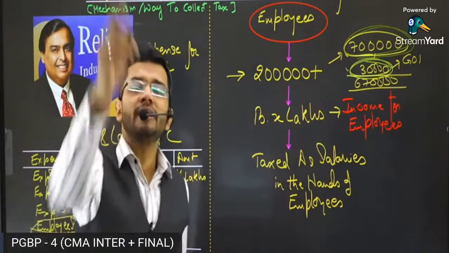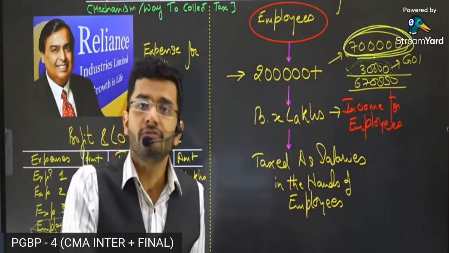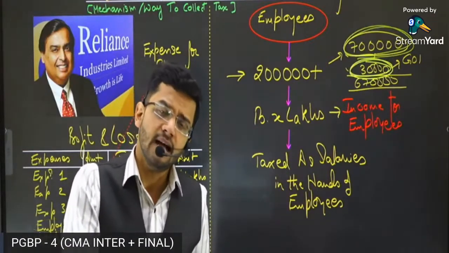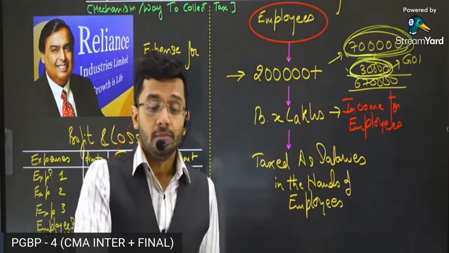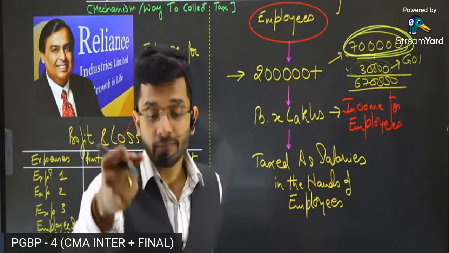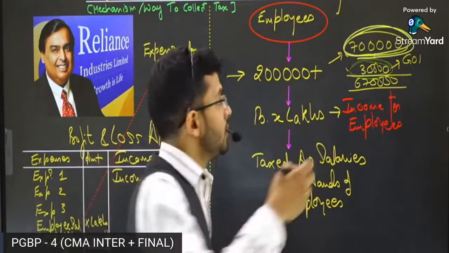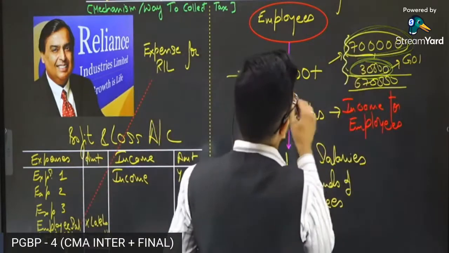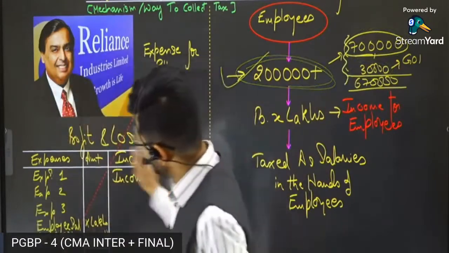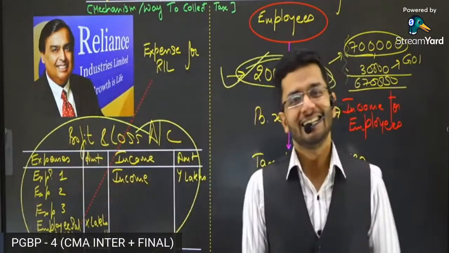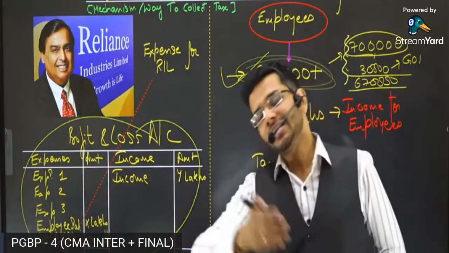This is the punishment that you have to face if you do not follow the instructions of the Income Tax Department. So in a way, Mukesh Ambani is being forced to ensure that compliance of its employees is also made along with its own compliances. This is the concept of TDS.